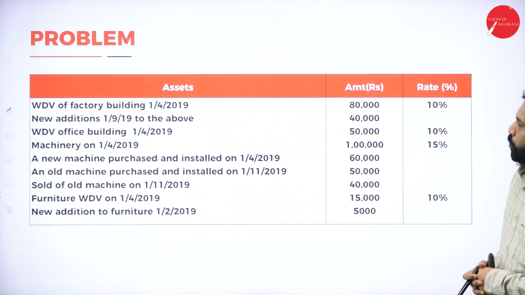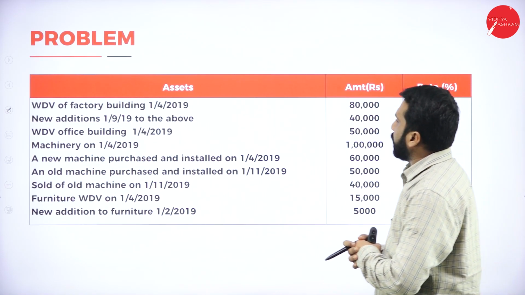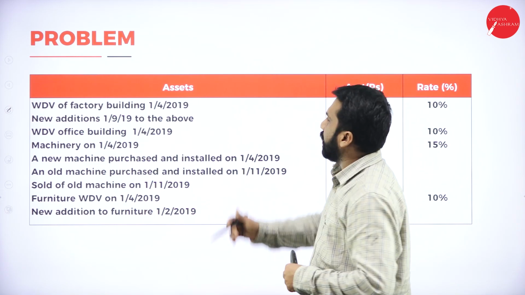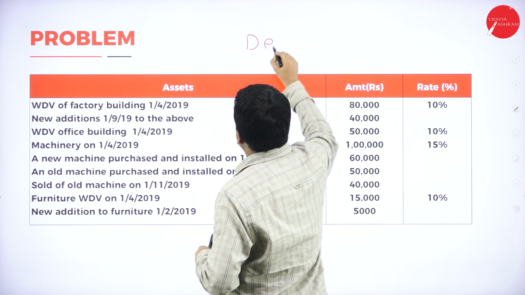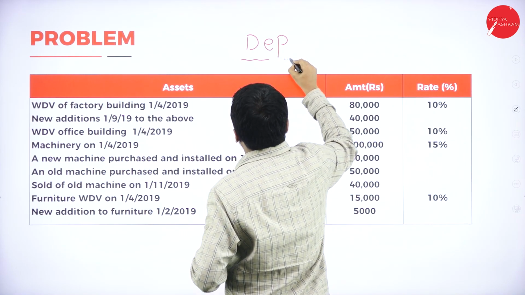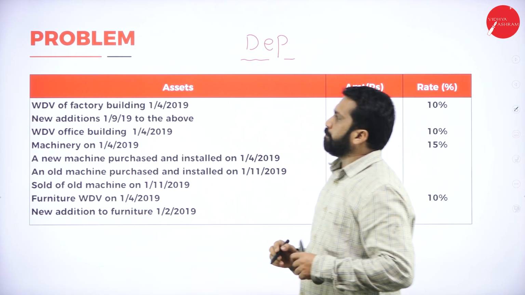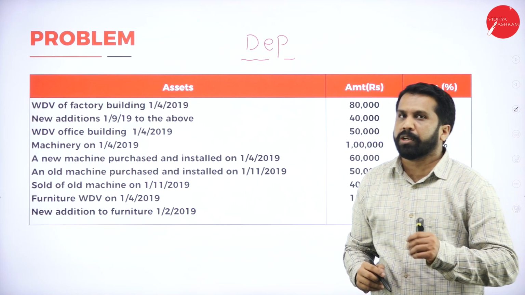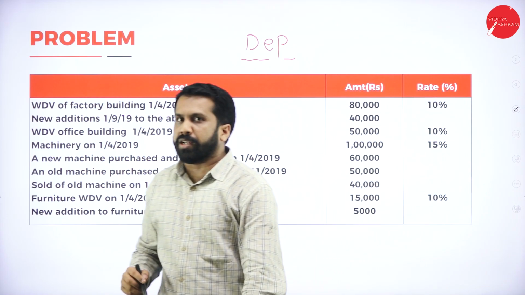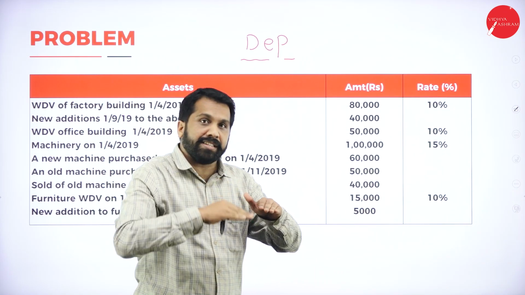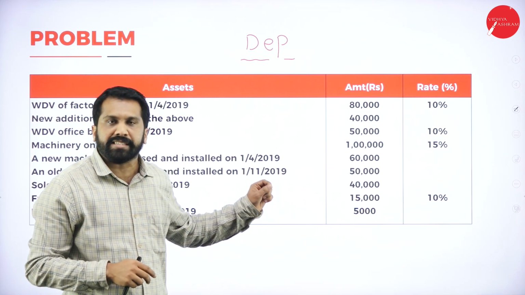First, I'll write the heading, which topic we are doing now. We are doing depreciation. Which topic are we doing? We are doing the first topic called depreciation. What do you mean by depreciation? As you know, the decrease in the value of the asset, we call it depreciation.